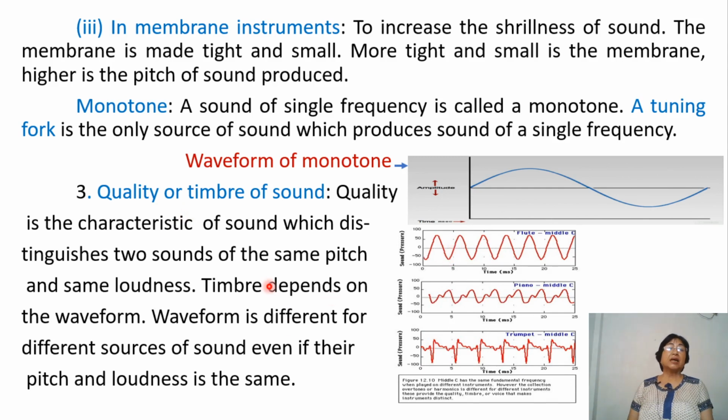How? Timbre depends on the waveform. Waveform is different for different sources of sound, even if their pitch and loudness are the same.